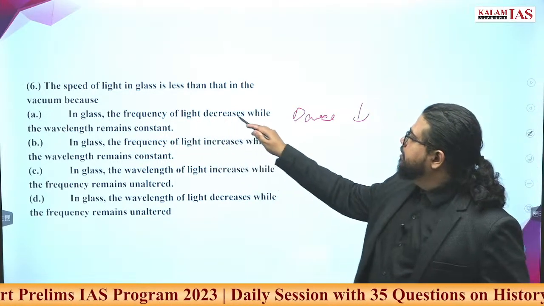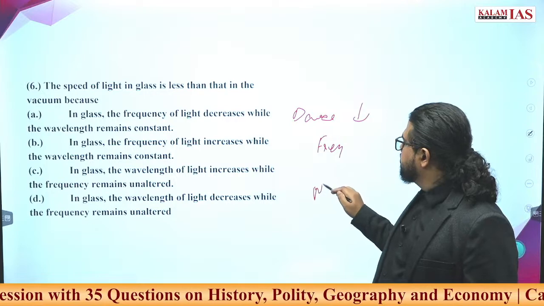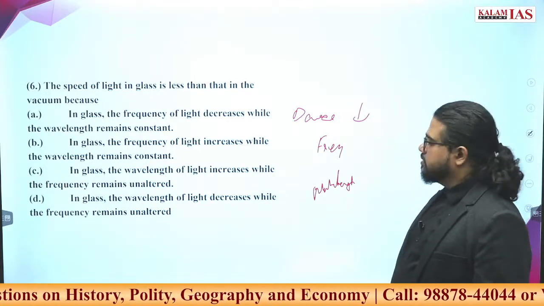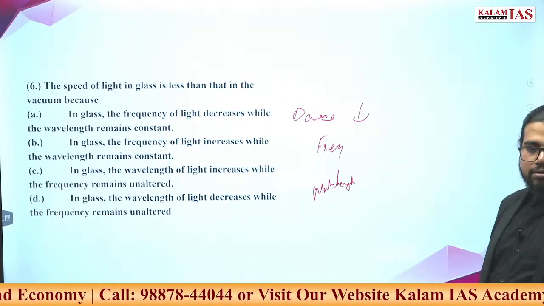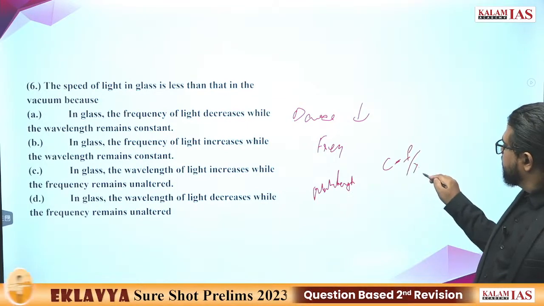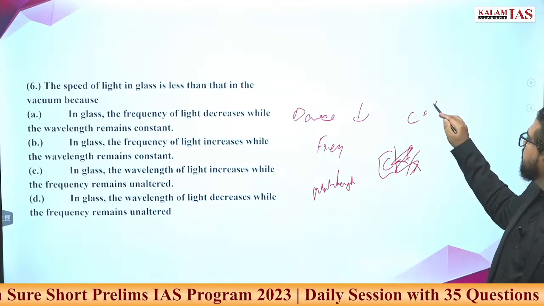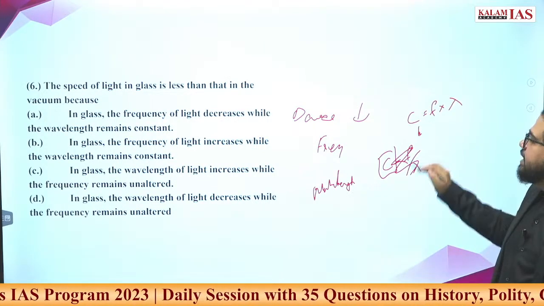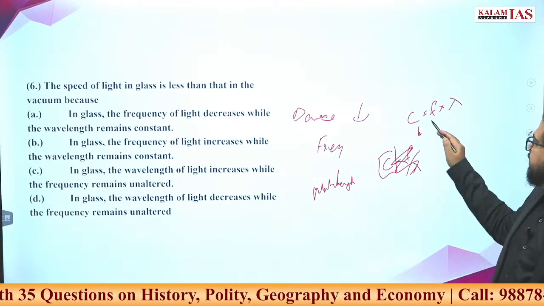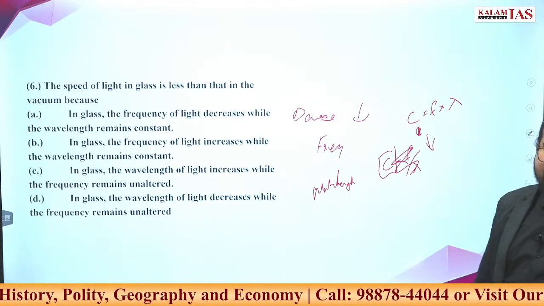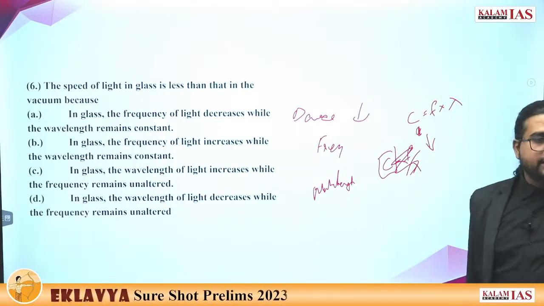In glass, frequency of light decreases while wavelength remains constant. Actually, if you look at frequency and wavelength, how are they related? C is equal to F times lambda, where C is the speed of light in vacuum, F is the frequency and lambda is the wavelength of the light. Now if C is decreasing in glass, either frequency should decrease or wavelength should decrease. Either one of the properties should decrease.